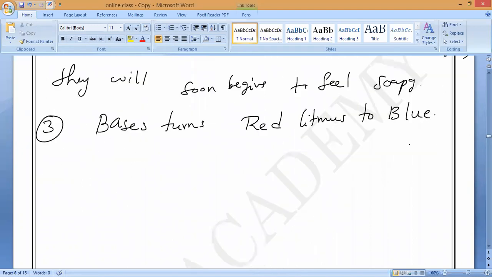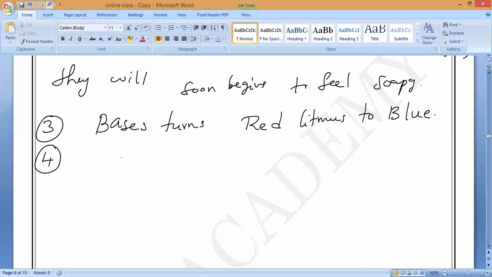Now, fourth property. Are bases good conductors of electricity or bad conductors of electricity? Good conductors. Like acid, same thing. Bases also. In pure state, they won't conduct electricity; when they are in solution, meaning aqueous state, they are very good electrolytes.